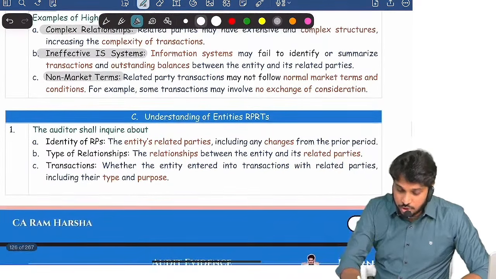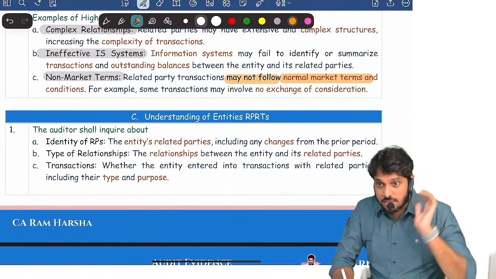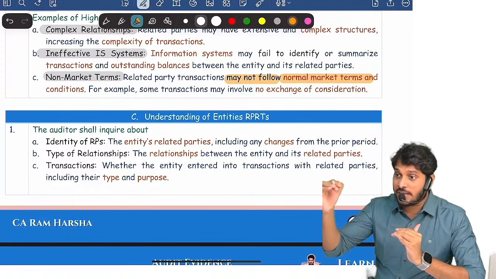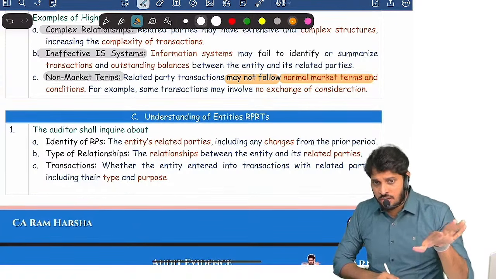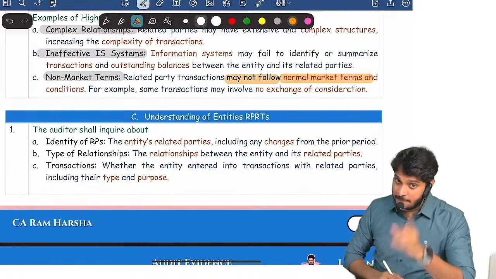First, related party transactions may not follow normal market terms and conditions. Suppose we are selling goods to one company on credit, where the credit period is 120 days. Generally we sell with a credit period of 30 days, but to this company we are giving 120 days. That too, the sale happened at year end.